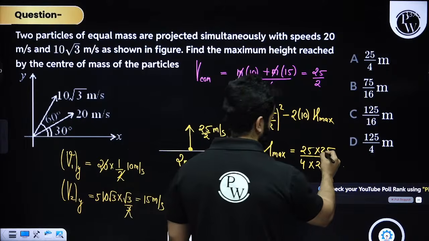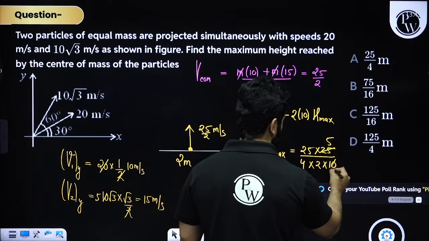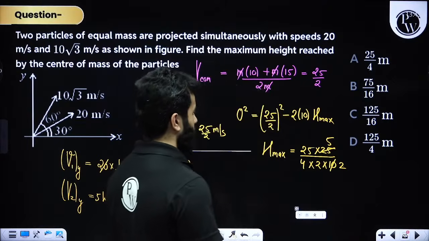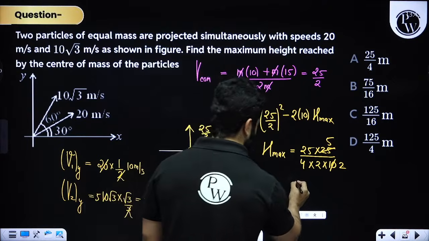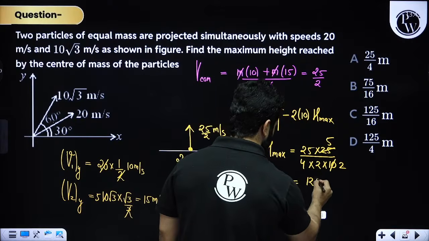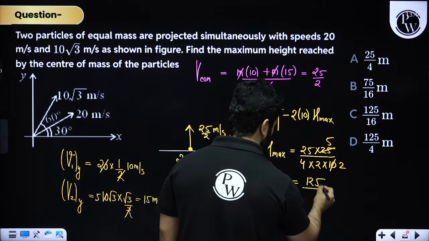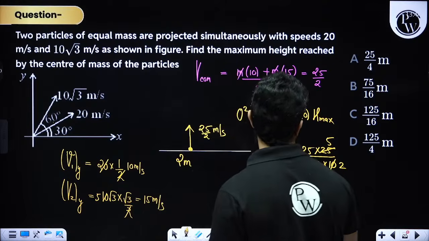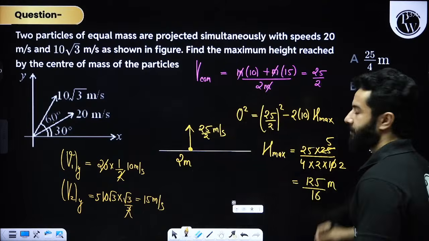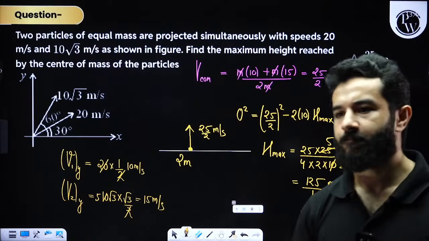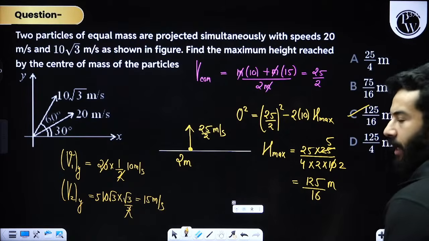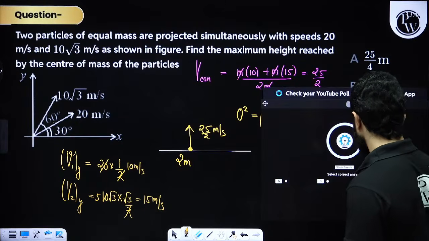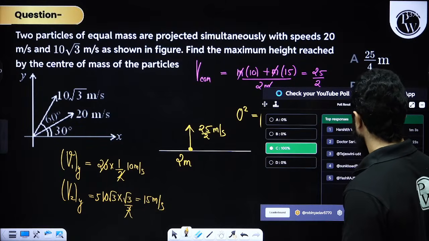So this will become 5, this will become 2. So this will become, my dear friends, 125 divided by 16. 125 divided by 16, option C is correct. Right? Clear? Any more doubts? Option C is fine. Good, very good.